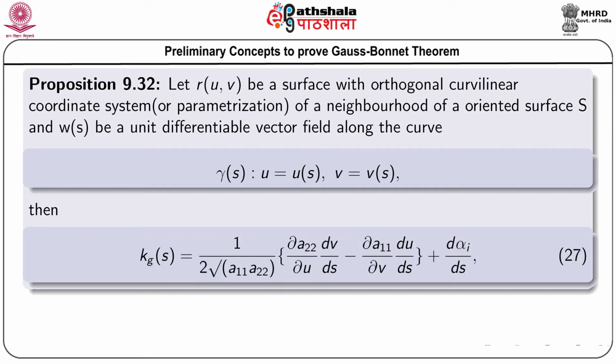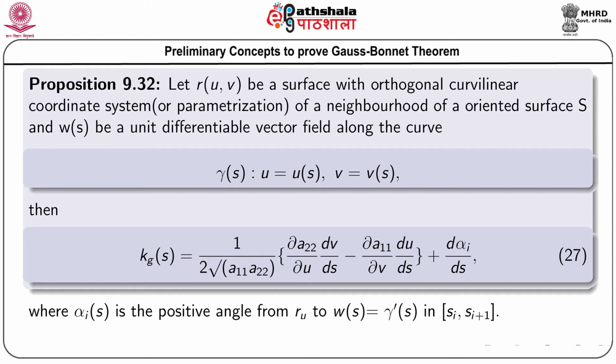then the geodesic curvature of the curve on the surface is equal to 1 by 2 root of (a11 a22) times the bracket (del a22 by del u dv/ds minus del a11 by del v du/ds), plus d alpha i/ds, where alpha is the positive angle from R_u to W(s), where W(s) is gamma dash(s) in the interval s_i to s_i+1.